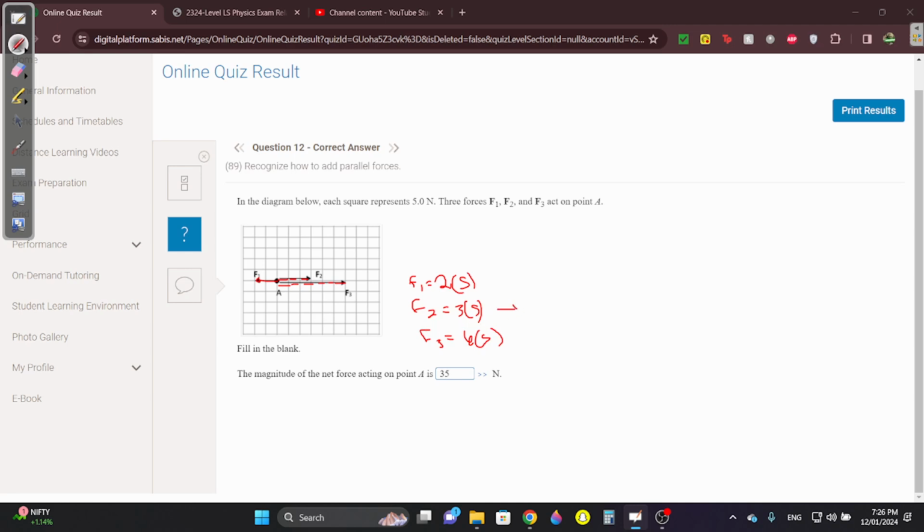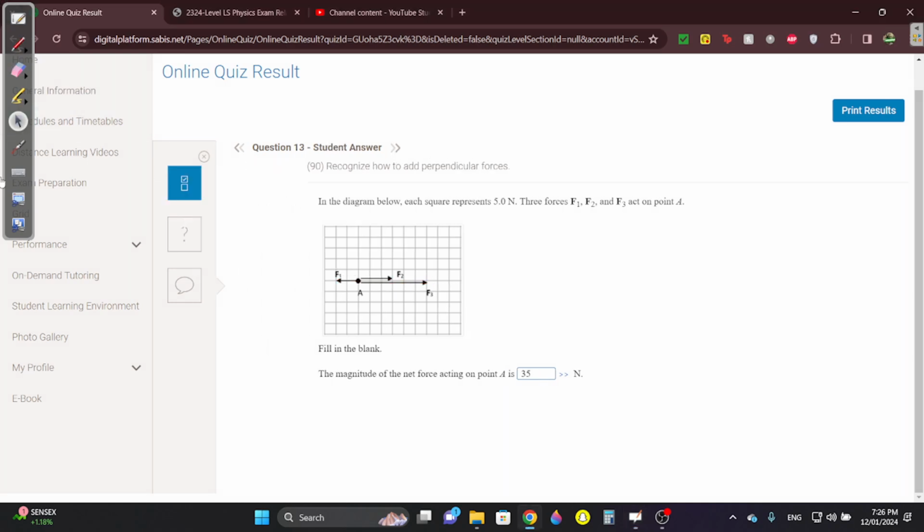F2 is to the right, F3 is to the right, F1 is to the left. So 10 to the left, 15 to the right, 30 to the right. So you're going to have 45 to the right, 10 to the left. So minus them, you get 35 to the right. That's it.